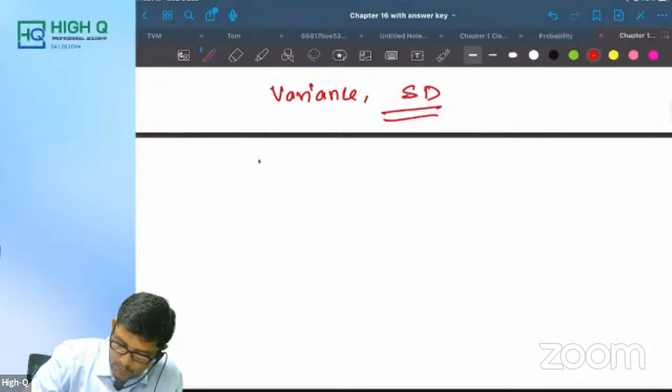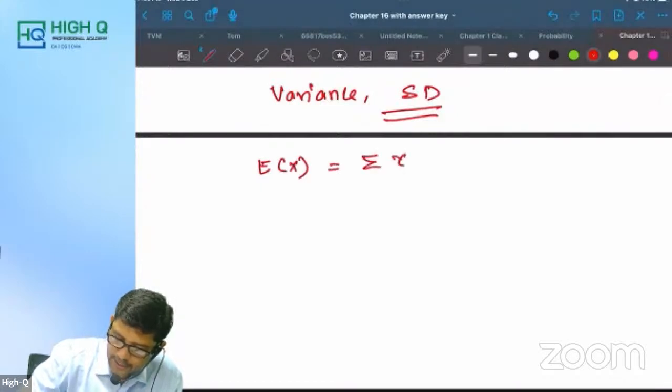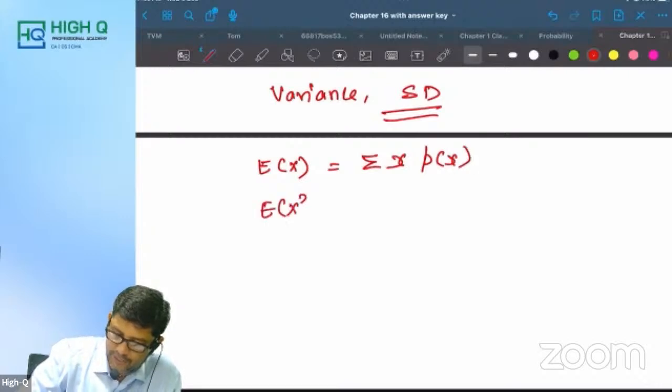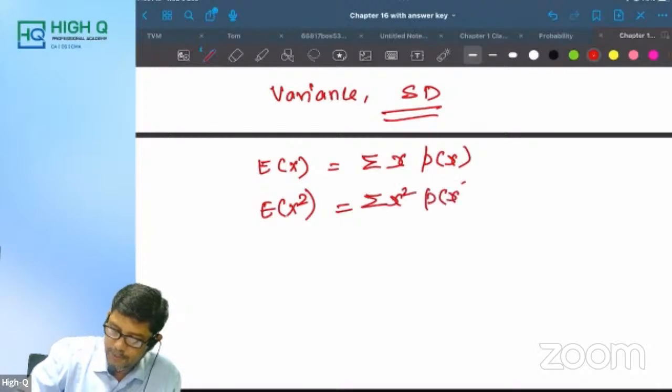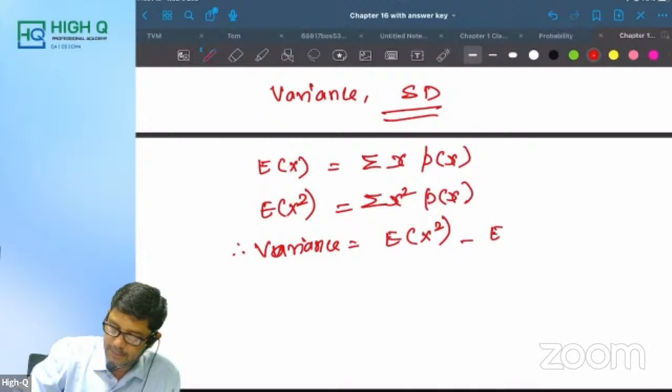For example, what is the expected value of x? The formula is summation x into p of x. The expected value of x square is equal to summation x square into p of x. Therefore, variance is equal to expected value of x square minus expected value of x the whole square. Is that correct, my dear?